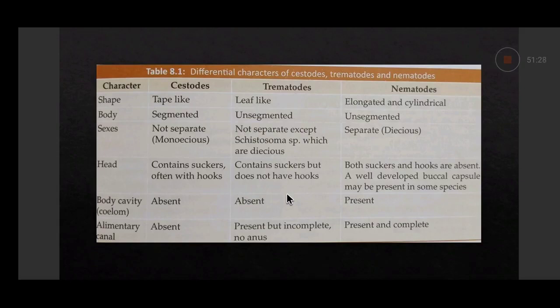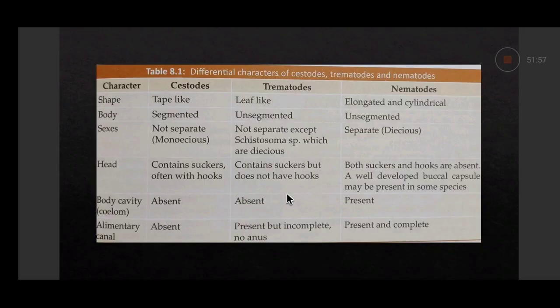Cestodes are under class Cestoidea. They are named cestodes or also tapeworms. Those in the trematodes are under class Trematoda. They are termed trematodes or flukes. As I gave one example, lung fluke. So there are other flukes also, lung fluke or other flukes.